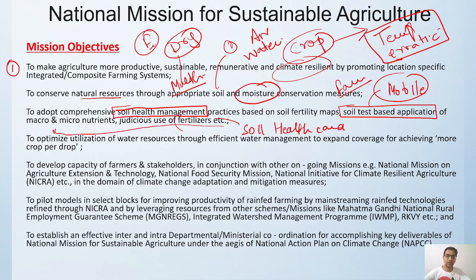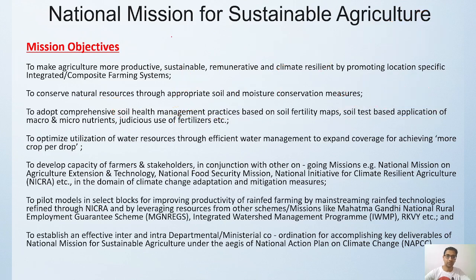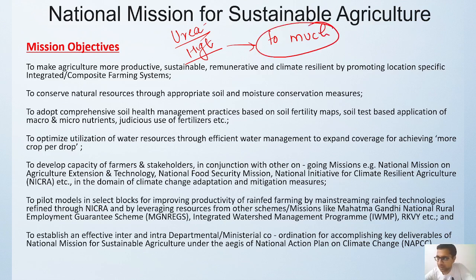Then, judicious use of fertilizer. In our country, urea is highly subsidized, so that is why people are utilizing too much urea, even where it is not needed, and because of that the soil is getting too acidic. So there is a need for judicious use of fertilizer: whether nitrogen is required, whether phosphorus is required, whether potassium is required, or any other micronutrient such as manganese, has to be checked. The soil health card will work on those bases.